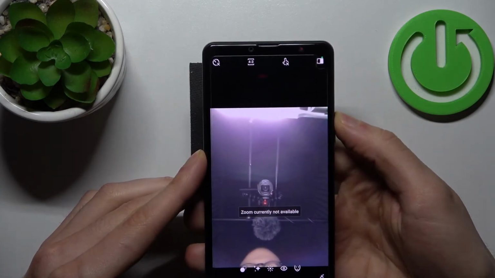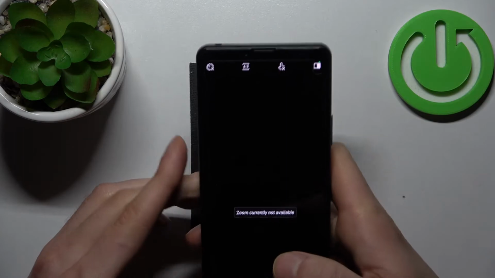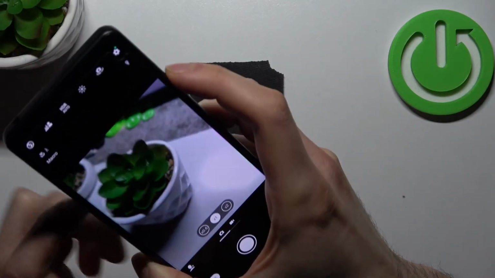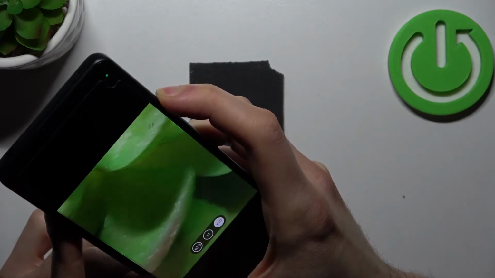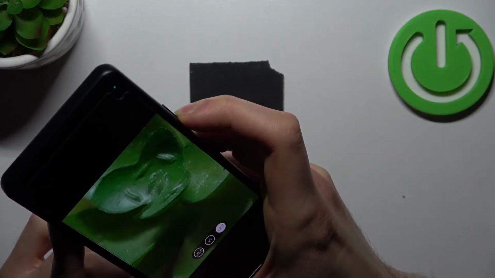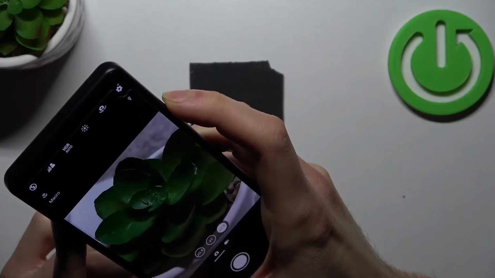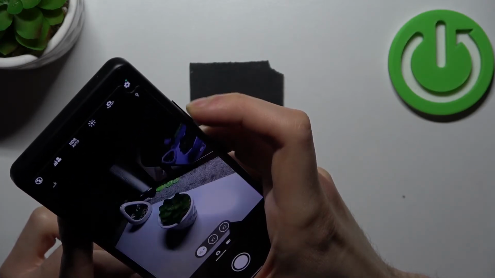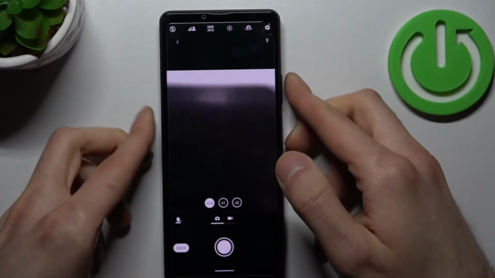Okay, so here the zoom currently not available, so it only works with rear camera, and let me show you how it works. So you just hold down, as you can see it zooms when you like hold down volume up or volume down. So yeah,